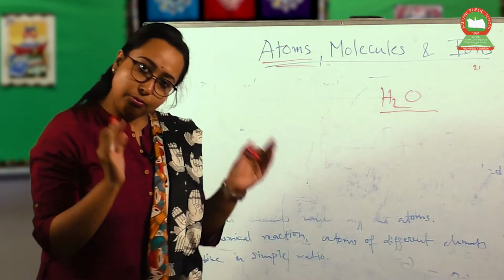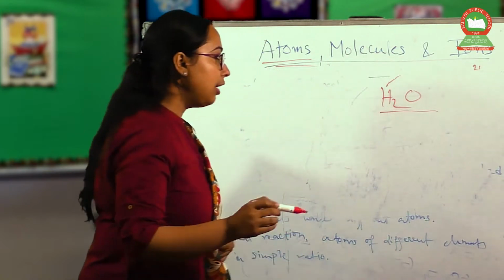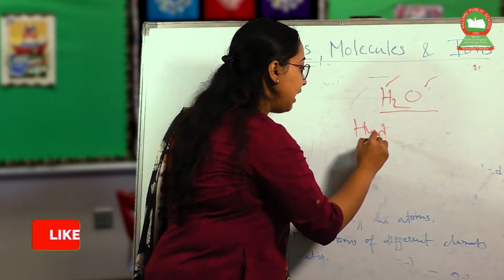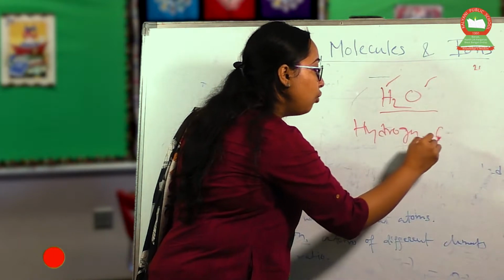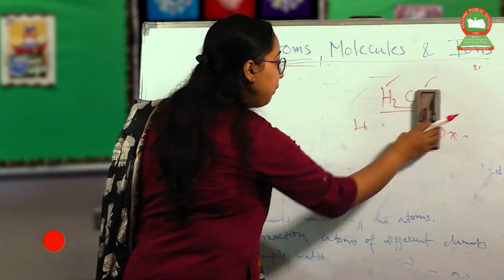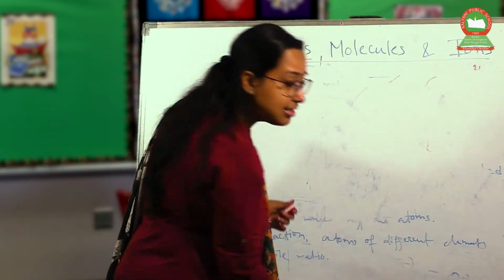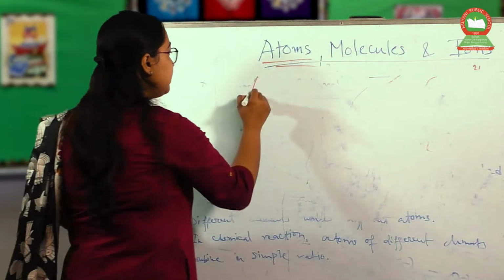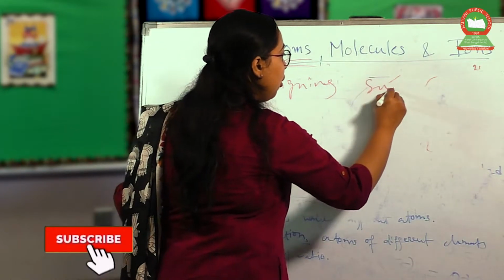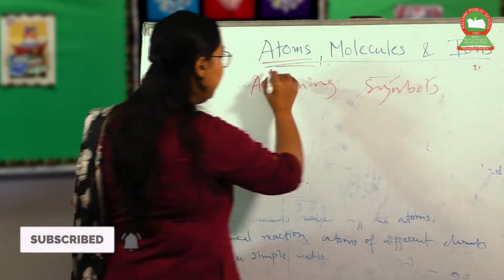H2O means water, and we take H and O. This is a combination of hydrogen and oxygen. We can't write it as hydrogen two oxygen, not like this. So we have to take a smaller part, assigning symbols to the atoms.